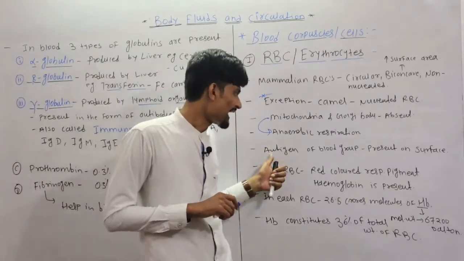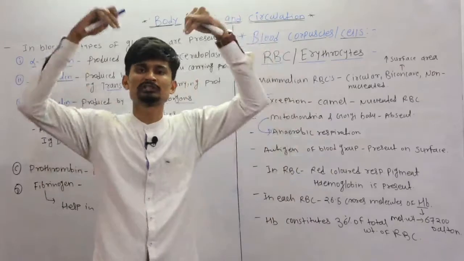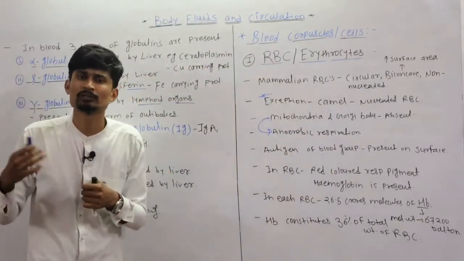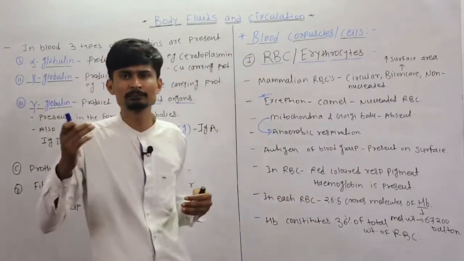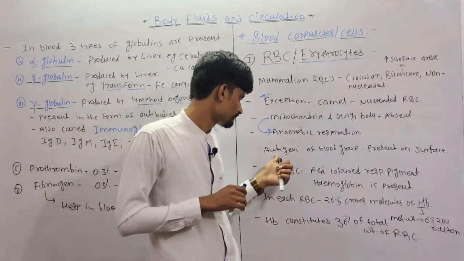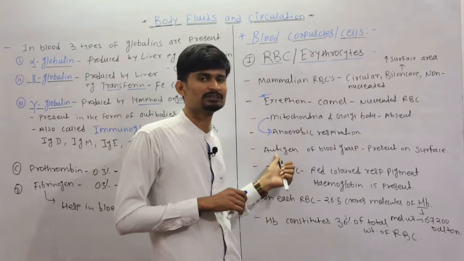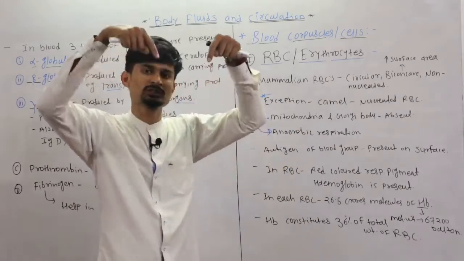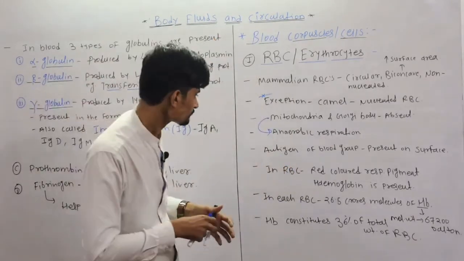Next point is that the antigen of the blood group is present on the surface of the RBC. You have heard about the blood groups, that is blood group A, B, O. So these blood groups are detected by the presence of antigens, which are present on the surface of the RBC.